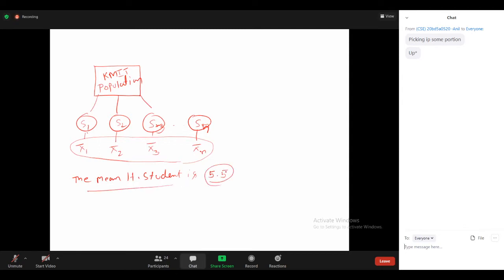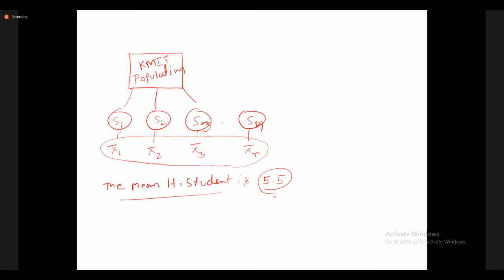I'm telling something about the population. This is a definite statement about the population. All of you listen carefully, this concept is important. By using random sample data, we are telling something about the population.